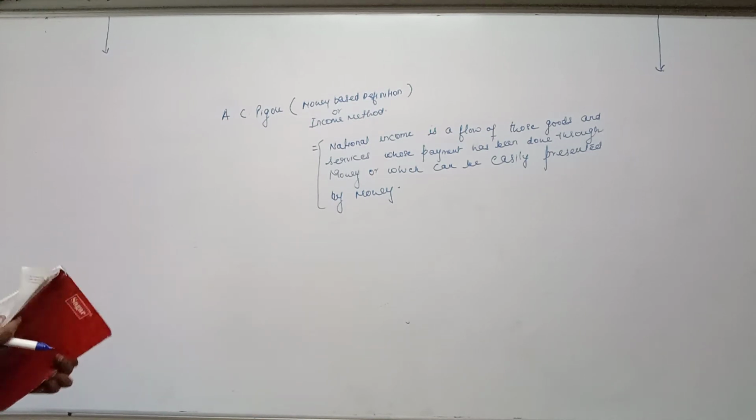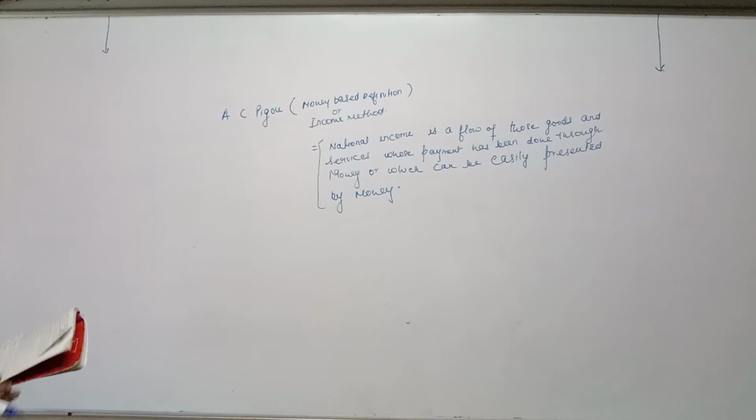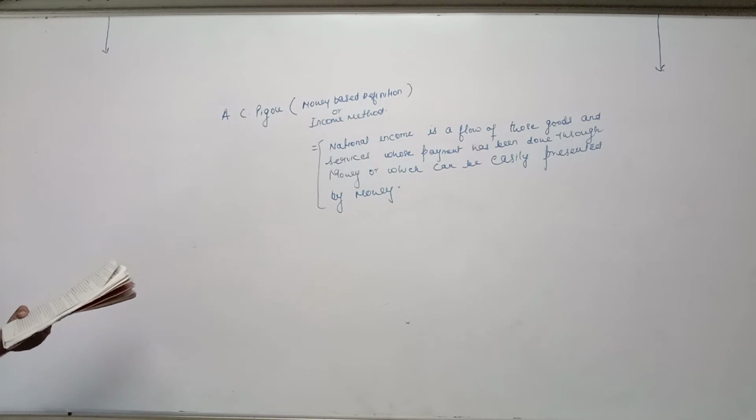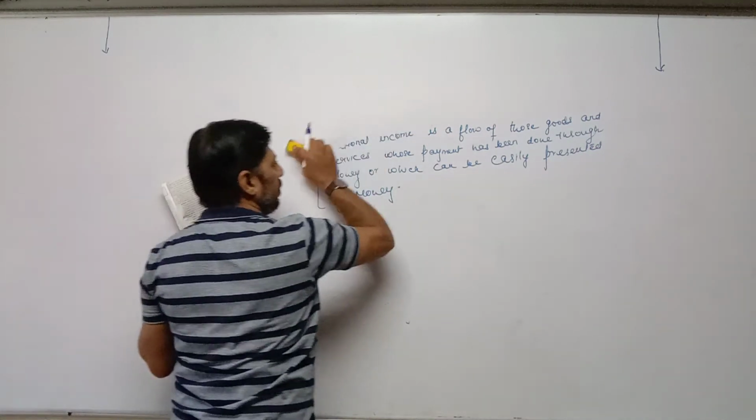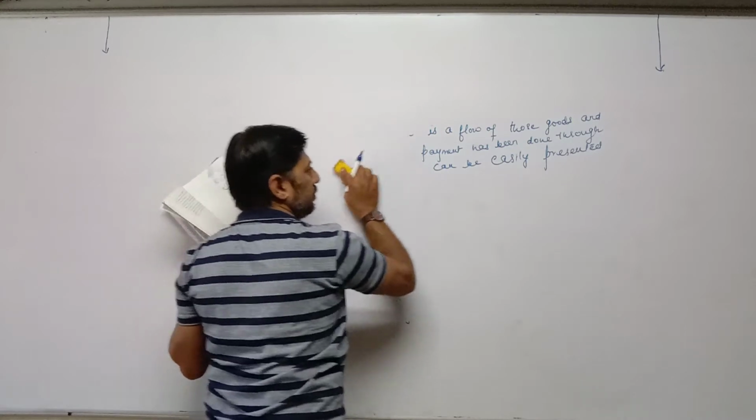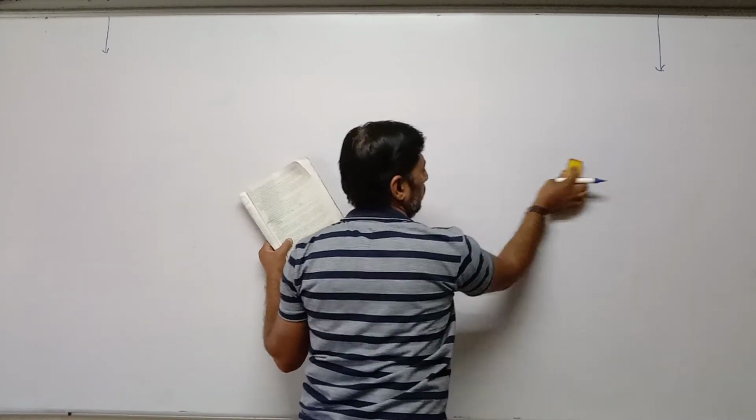Now the next topic is 9.2, national income and national product, which is deleted from the course. Then 9.3 on page number 95.